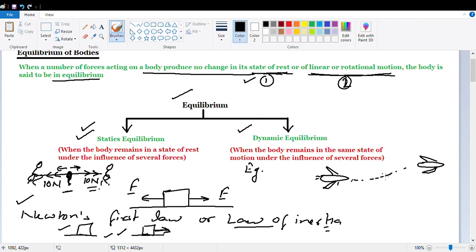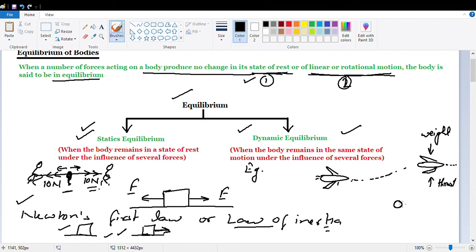Now what is happening? The thrust force applied by the air is balanced by the weight of the plane. This is your thrust force, and this is the weight of the plane. Now both are balanced with each other, so the plane will continue to be in motion at the same height. So here in this case, the body is maintaining its state of motion and the body is said to achieve dynamic equilibrium.